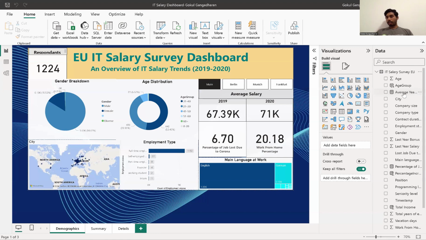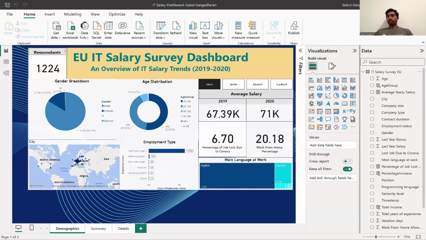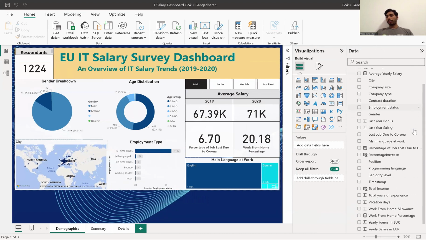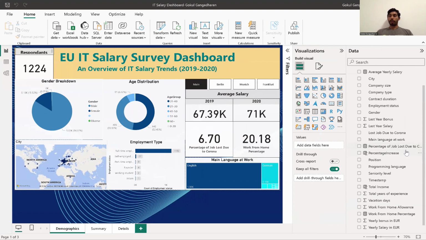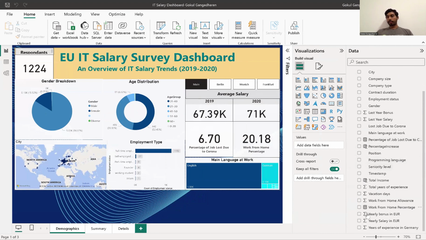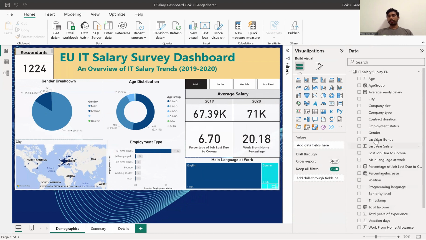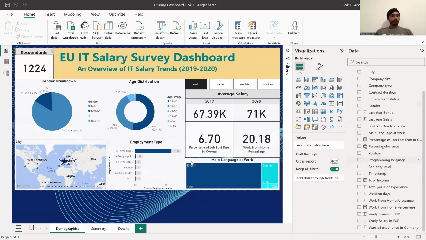And I've also used a lot of measures, like to calculate average yearly salary, to calculate the percentage of jobs lost due to corona, and also for the work from home percentage. All of this I've calculated using measures, and I've also created a calculated field for total income percentage increase. So, moving on to my visualization.